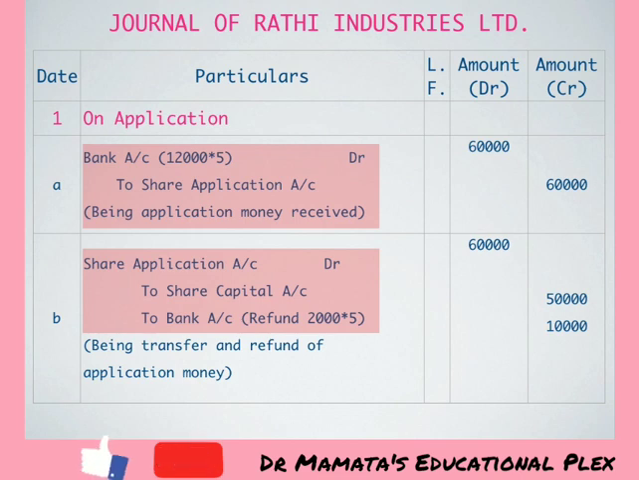Share capital amount will be credited with rupees 50,000 because we have demanded only 50,000 rupees, and bank account will be credited with 10,000. We have to refund 2,000 shares back. So 2,000 into 5, 10,000 rupees will be refunded. We will write narration being transfer and refund of application money. So these are the entries on application.